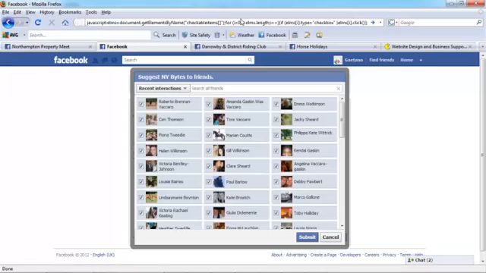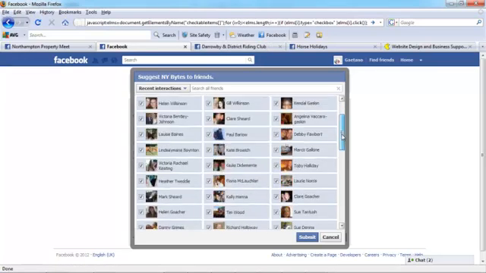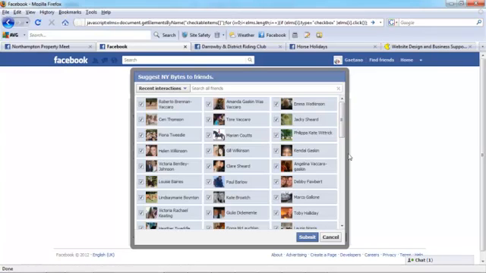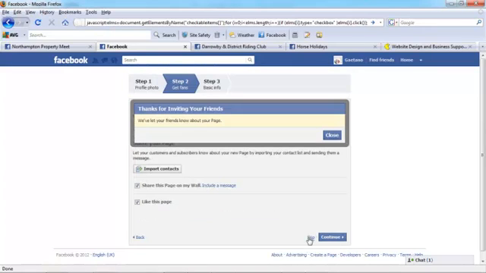Wait a few seconds and you'll see, hey presto, it's selected all of the friends in this friend box. So if you had 1,000 friends, it would just select them all in a jiffy. So that's a neat little bit of code that you certainly want to make a note of. And then you click submit and all these people will be invited to your new page. So let's go submit. We've let your friends know about your page.